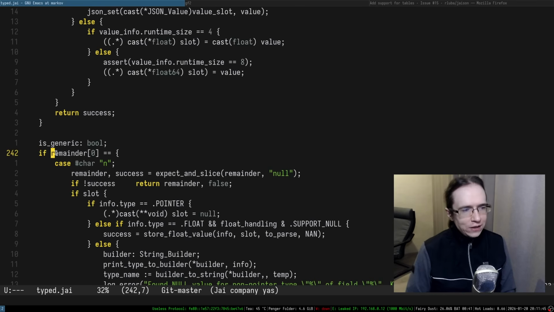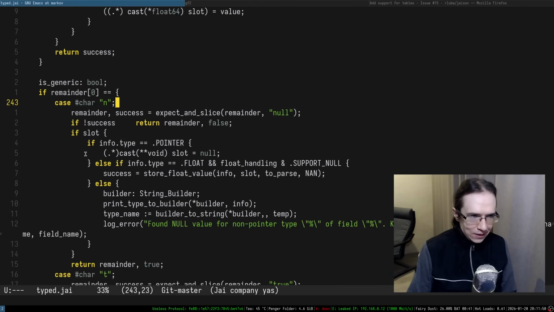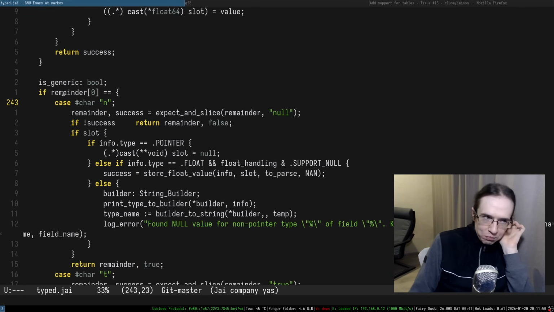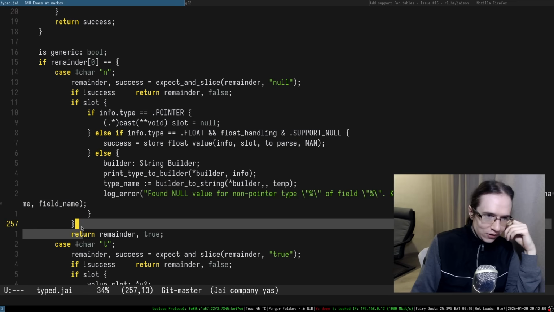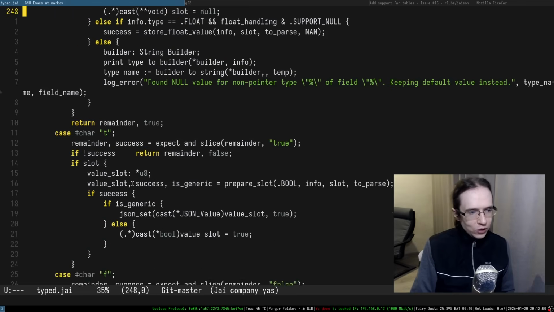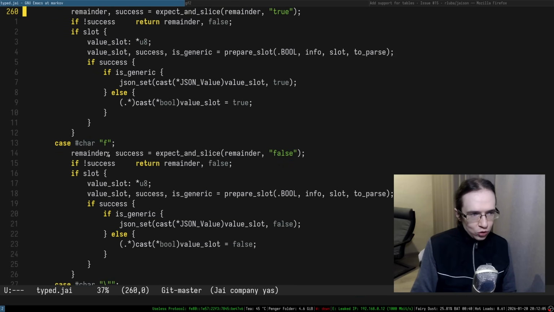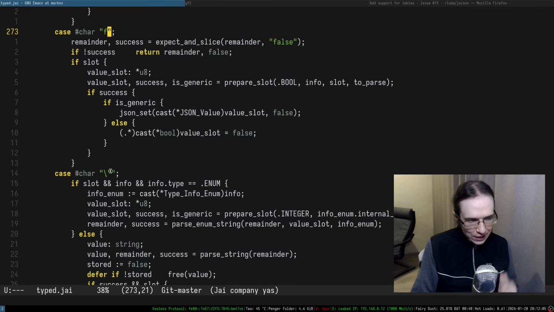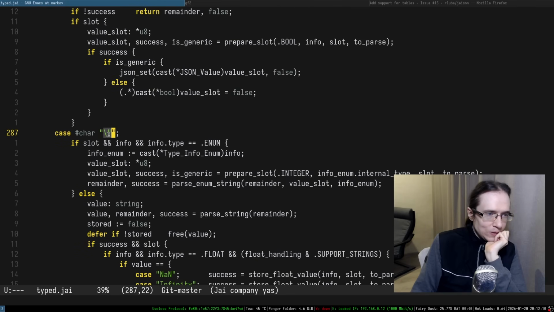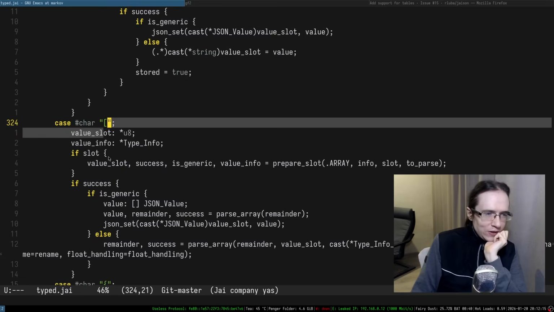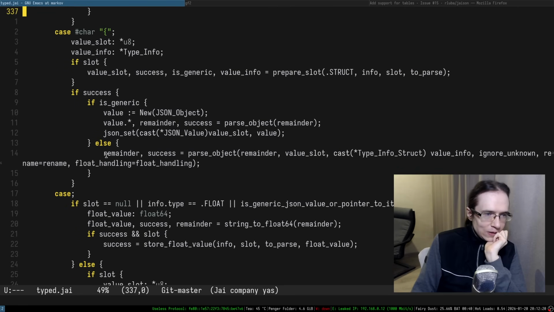So remainder, I suppose this is the characters that we're looking at right now, the bytes that we're currently parsing in JSON. If after all of the trimming and all of that stuff it starts with n, we assume it is a null. Okay, if it starts with t, it's a true. If it starts with f, it's a false. If it starts with this thing, yeah, it's a quotation mark. This is an array, and this is the stuff.